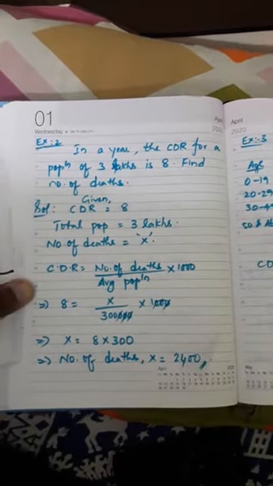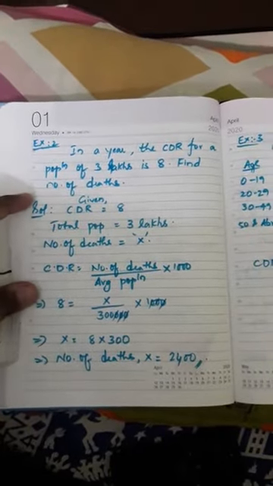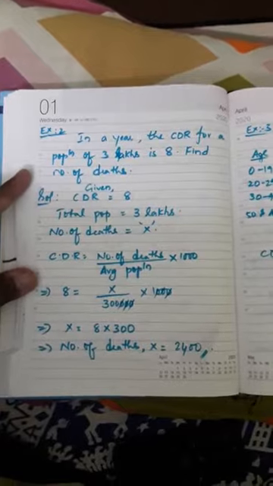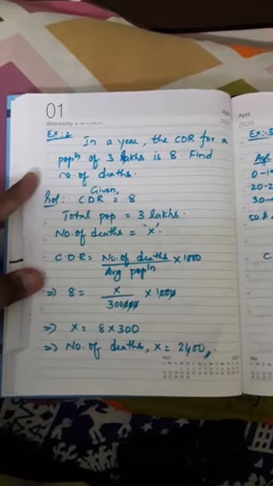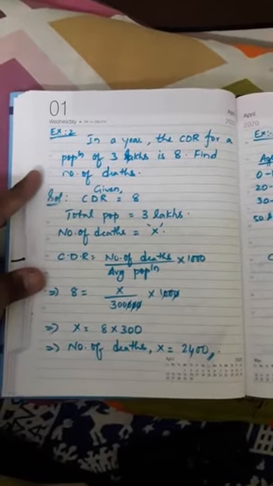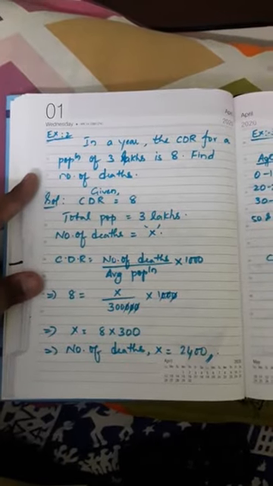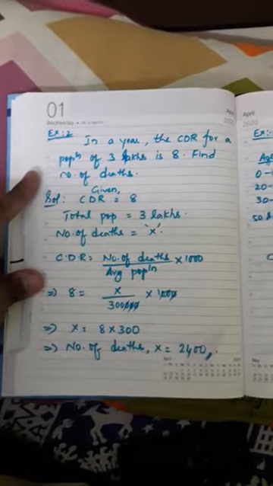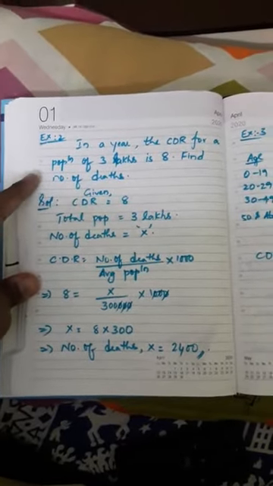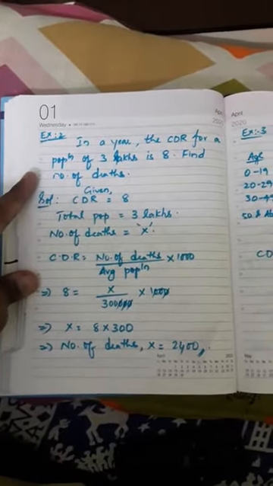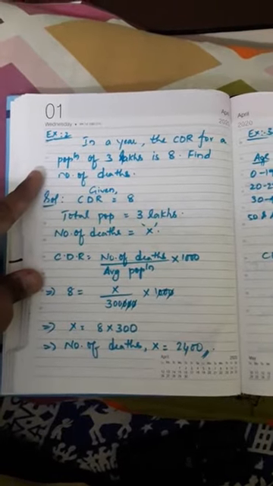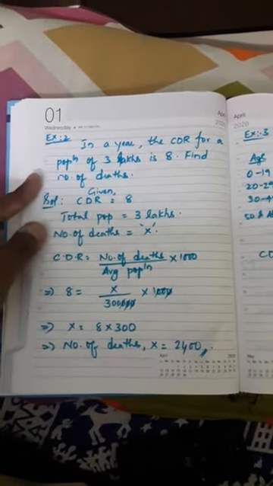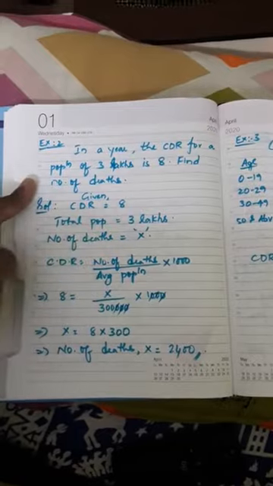In a year, the CDR for a population of 3 lakhs is 8. That means the CDR value is already given as 8. Crude death rate is given as 8, and the total population is 3 lakhs. Find the number of deaths. We don't know how many deaths occurred, but we have the population as well as the CDR. So let us consider the number of deaths to be X.